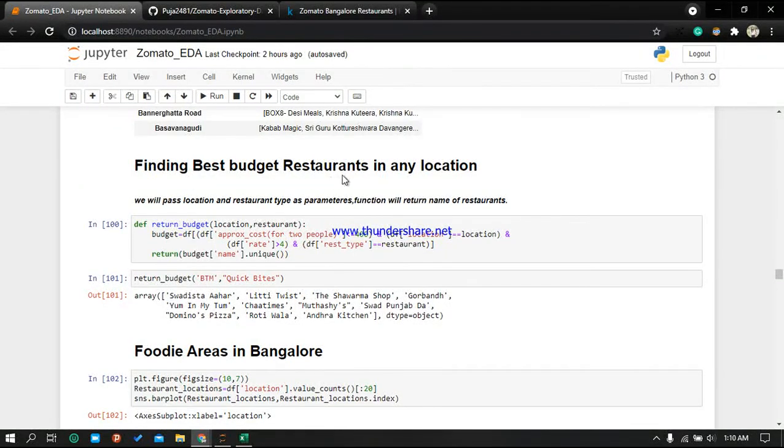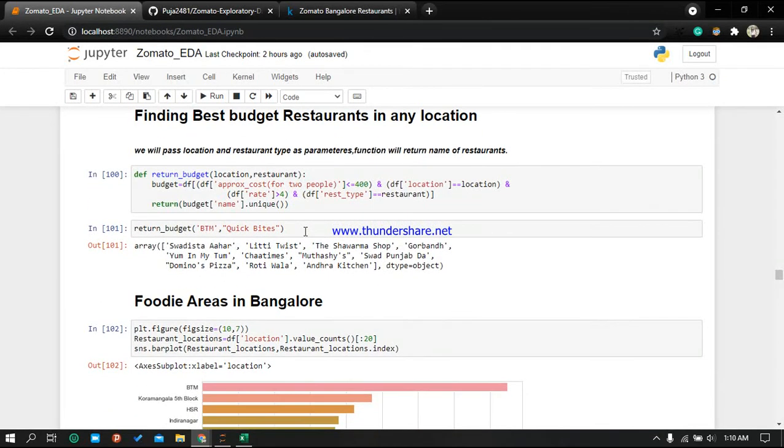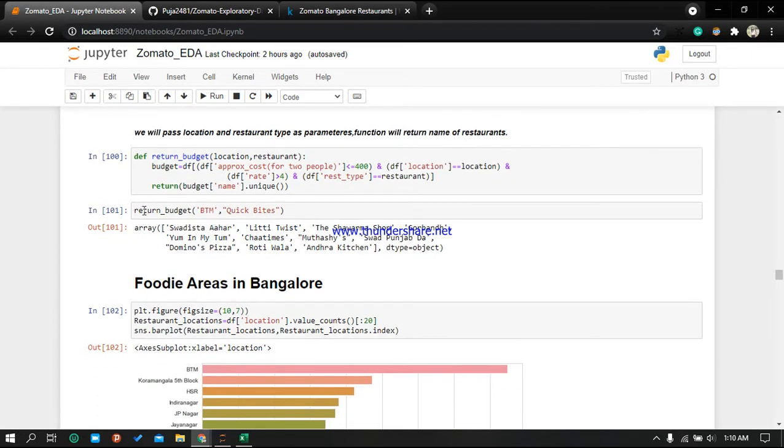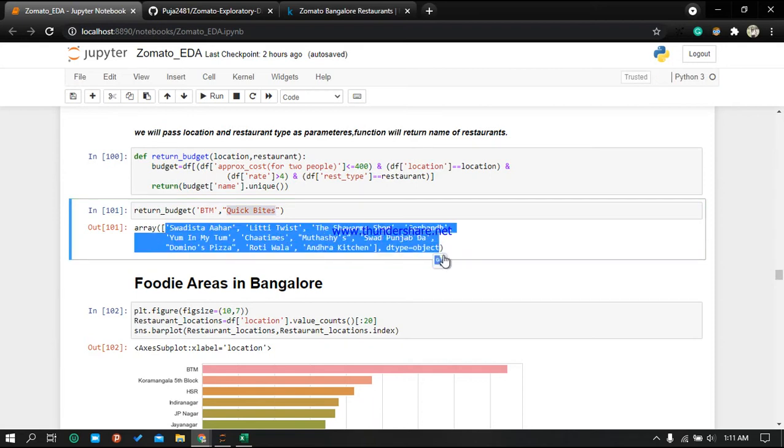For finding the best budget restaurants in any location, we will pass the location and restaurant type as parameters, and the function will return the names of the restaurants. So here you can see unique names, and then it is returning the budget. We are passing the location. I want to check for BTM and the restaurant type is Quick Bite. So let's see. So here we got the names of the restaurants.